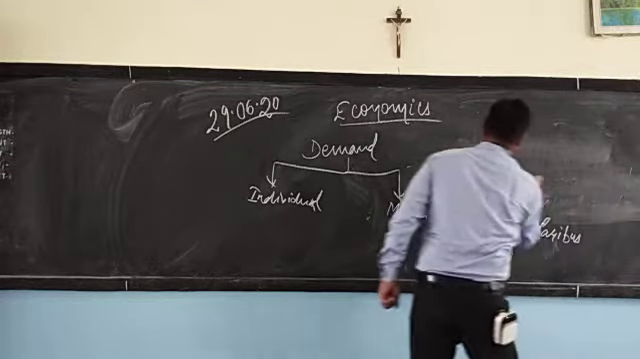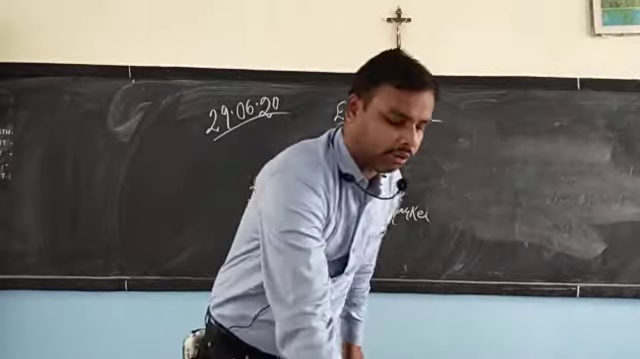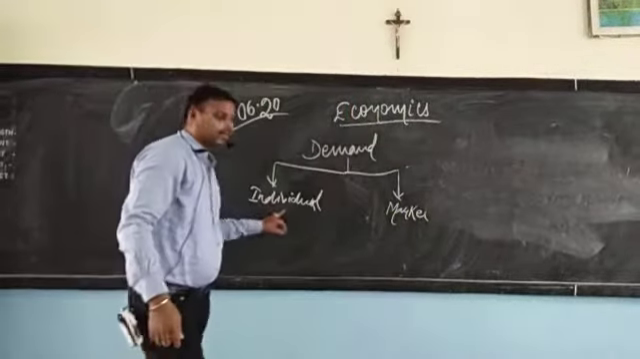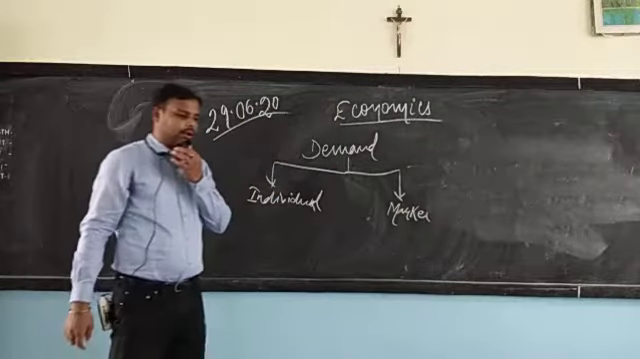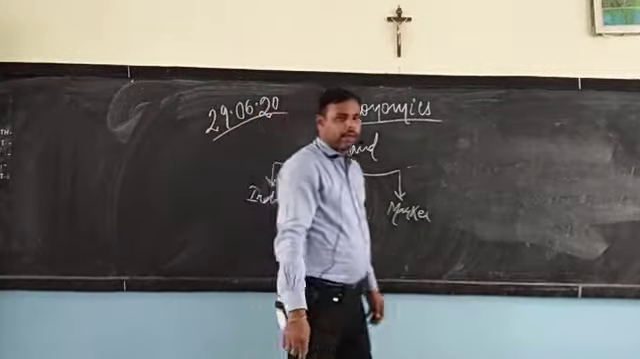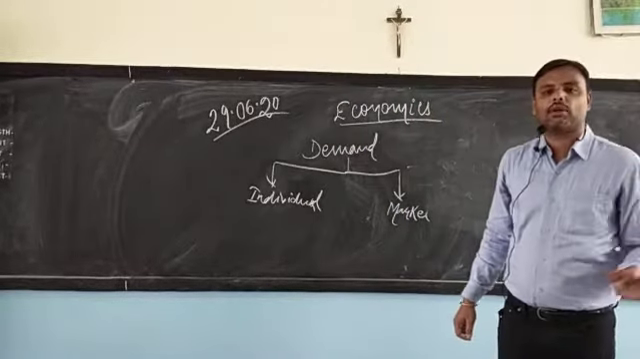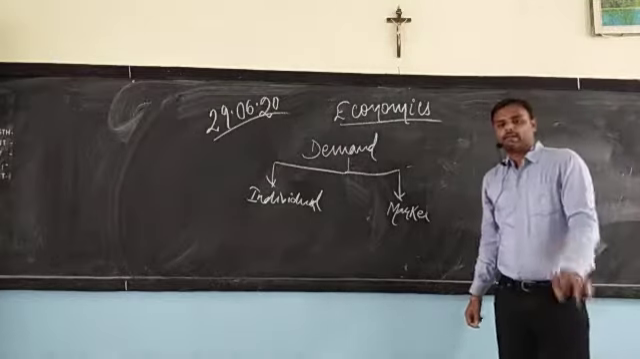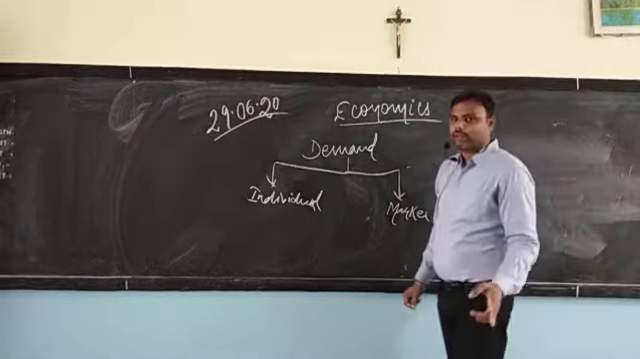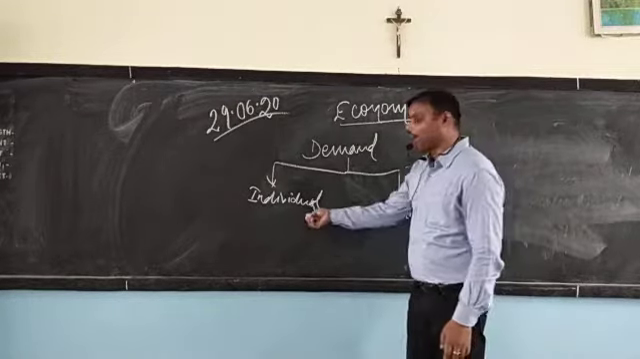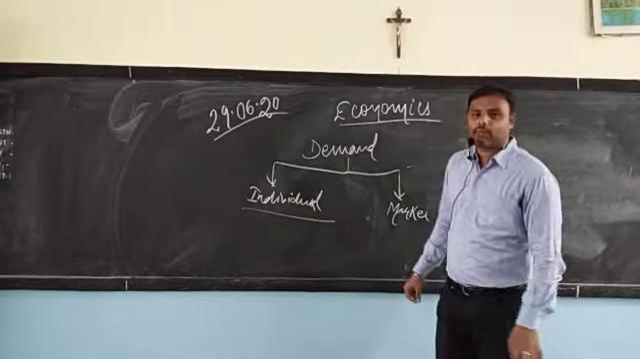The division of demand. As I told you, demand is basically categorized into two parts: individual demand and market demand. Now what is individual demand? An individual demand is a demand that is created by every single individual in the market or in the society. Whenever you create demand on an individual basis, that particular demand will be called individual demand.